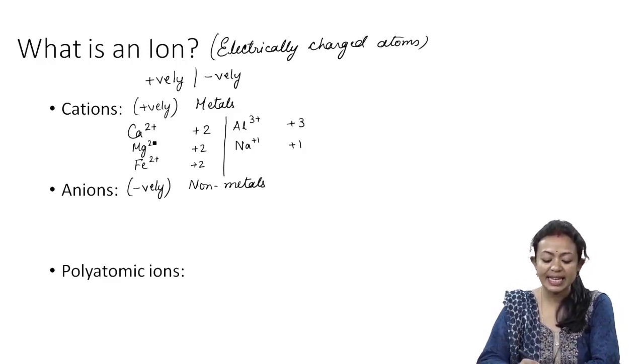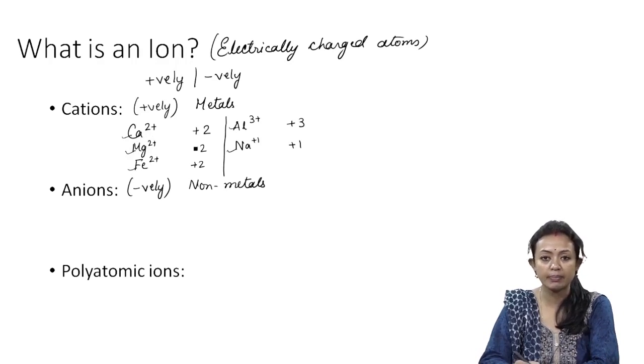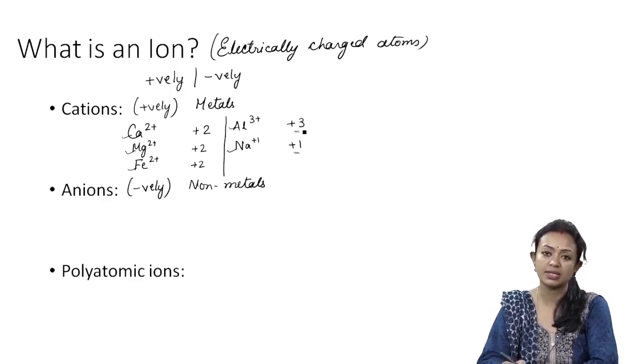We find that all these cations are with metals. If the metal has got 2 positive charges, then the overall charge of the ion is +2. If it has 2 positive charges in magnesium, then the charge of magnesium is taken to be +2. Sodium has +1, so the charge is +1. Aluminium has 3 positive charges, that's why its charge is +3.